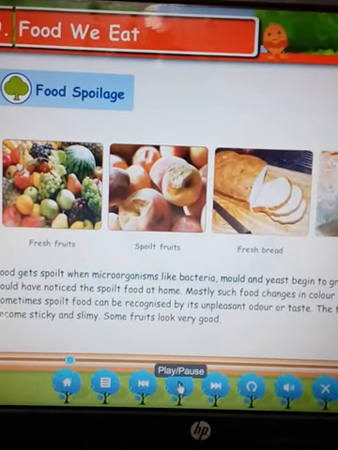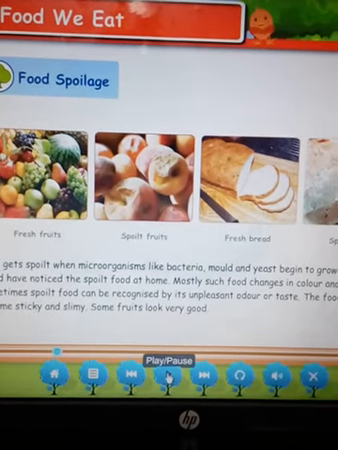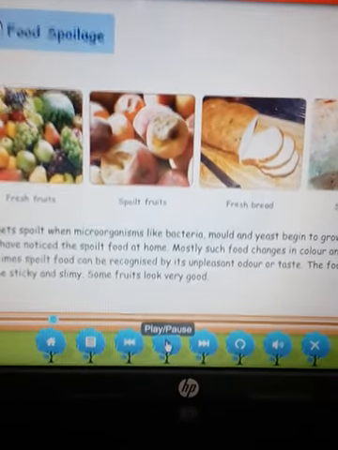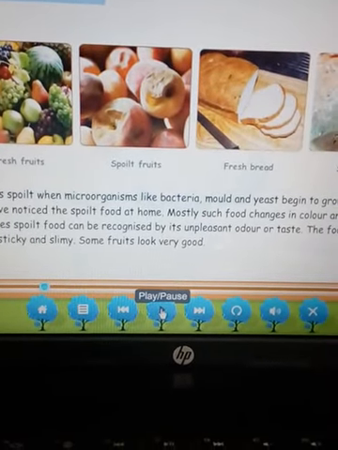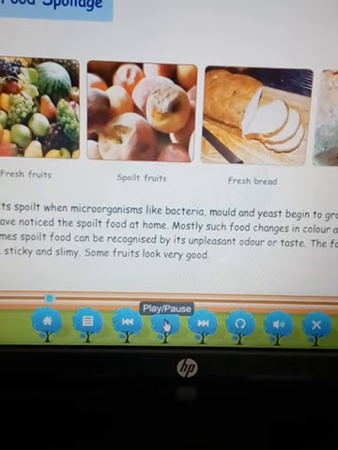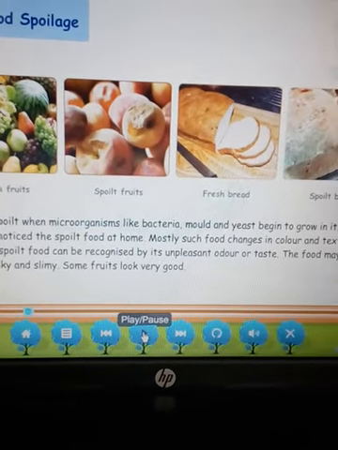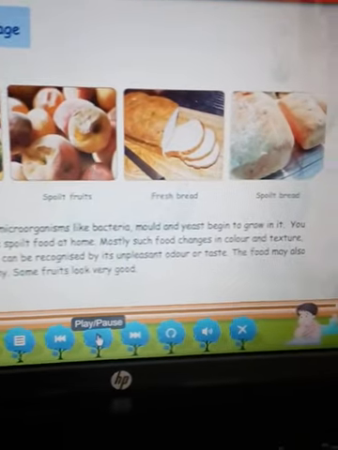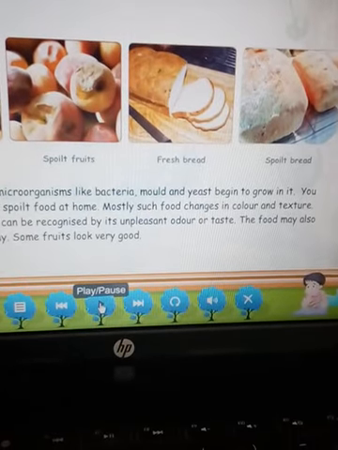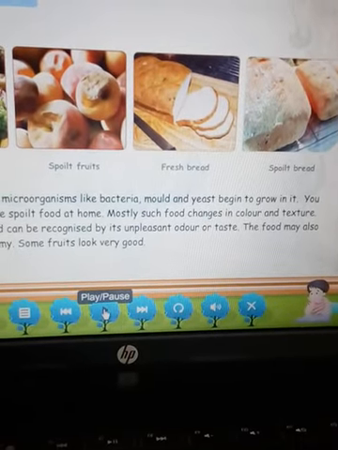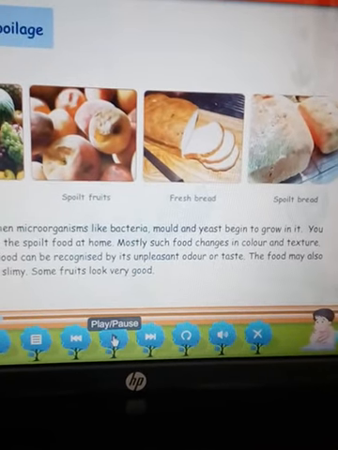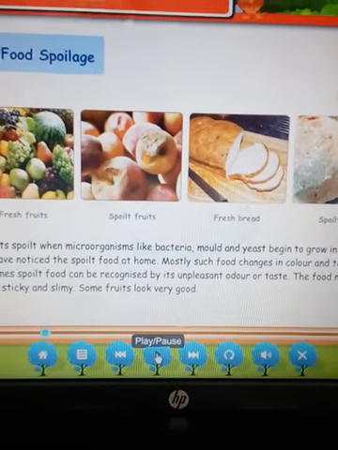Children, next topic is food spoilage. In the picture also you can see a lot of food items. Here spoiled fruits, you can see their texture has become very bad. Here bread is present, this is fresh bread, but in the next picture you can see the bread has become very spoiled, means it has rotten and fungus has grown on all these food items.